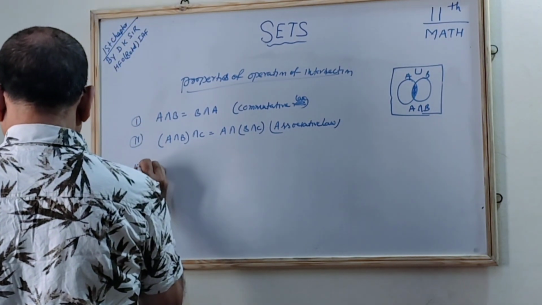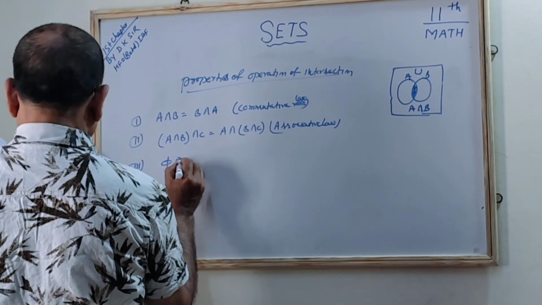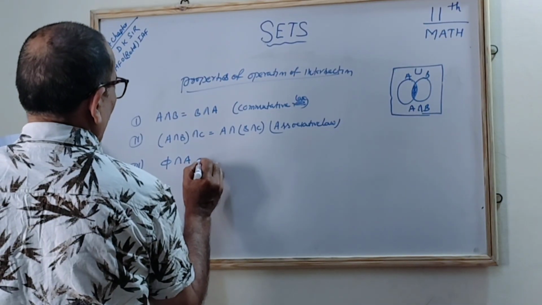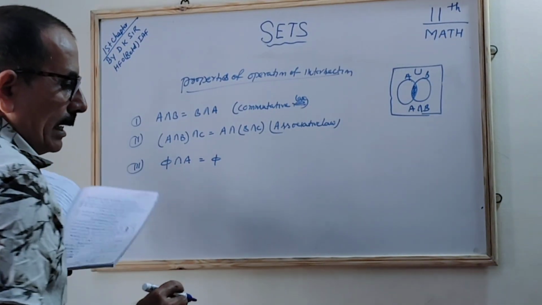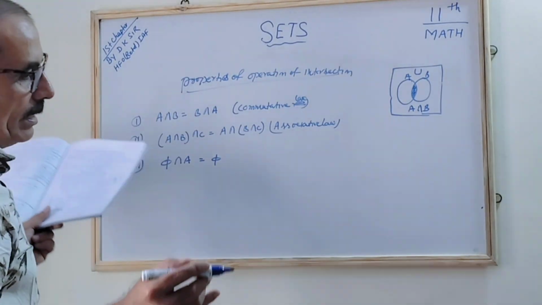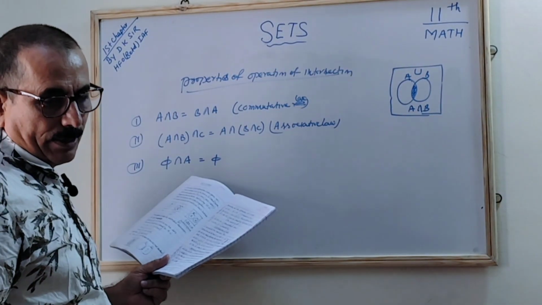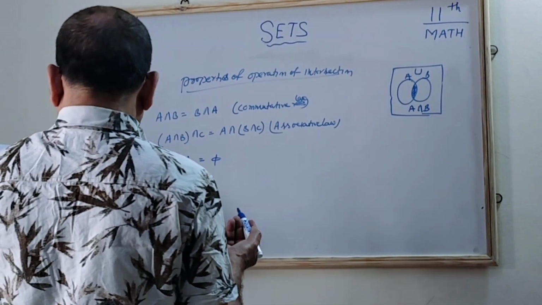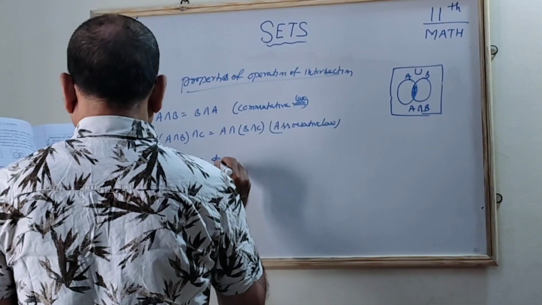The third is phi, the null set. Phi intersection A will always be equal to phi, because phi does not have any element, while A has elements. The common part, the intersection, will be nil, because nothing is common between them.